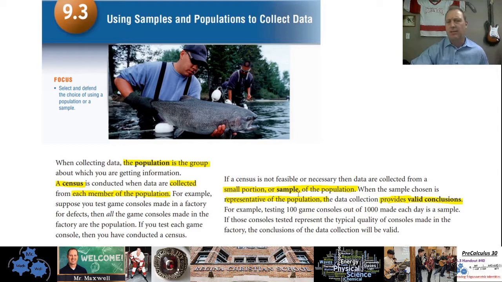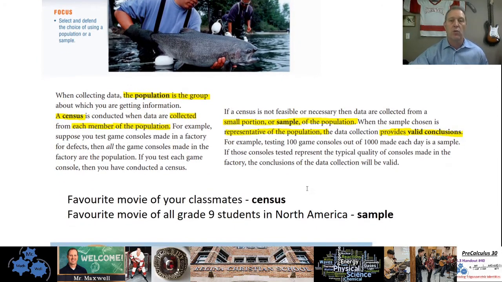Now, the reason why you take a sample, obviously, is because if there's like 1 million people that you're trying to find out what they think about a certain subject, you can't ask 1 million people the question, right? You can't do it 1 million times. You would have some kind of smaller group that would hopefully represent the big group very well. So you want to make sure that the sample is representative of the population, and that will give you a valid conclusion, a conclusion that is fair and reasonable and trustworthy.